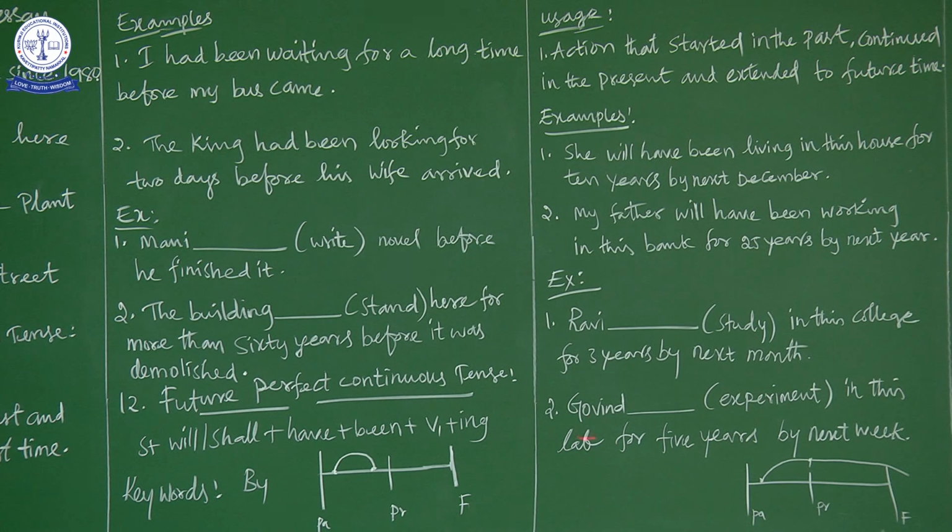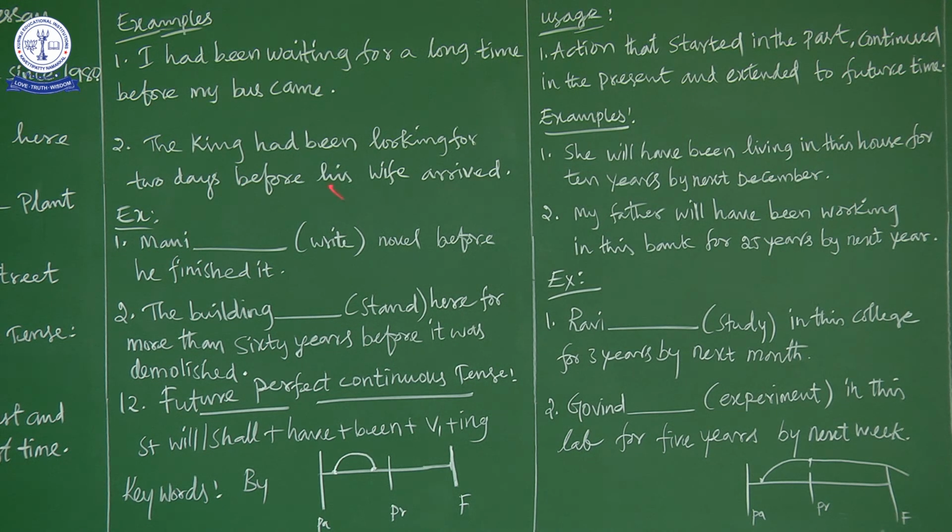Okay, so the action of working started in the past and continued to the present, and it is expected to extend to the next year, when it will be the 25th year of the working of father. So, future perfect continuous tense means what? The action started in the past, continued to the present and extended to the future.